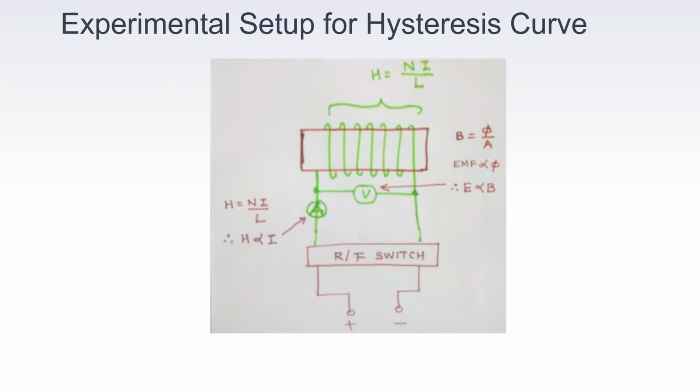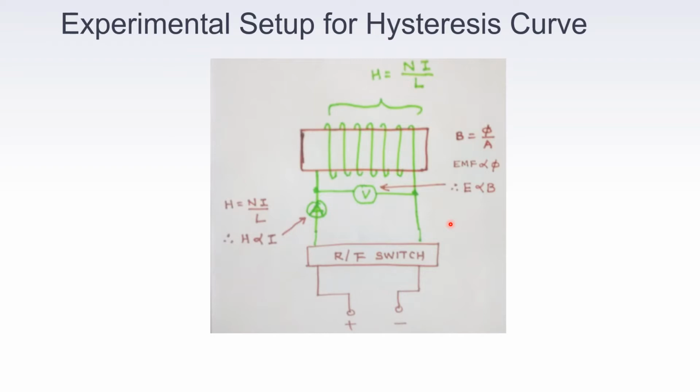Let's see the experimental setup of hysteresis curve. In the laboratory, we can take an iron core and wind a copper coil on the iron core, give the supply from the function generator at a set frequency, and connect two probes to the CRO. One will indicate voltage, the other will show the reflection of current. So there will be a graph of the hysteresis.